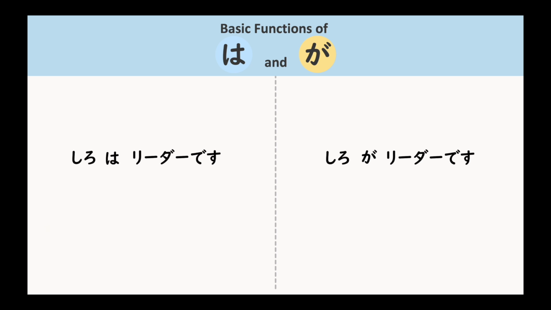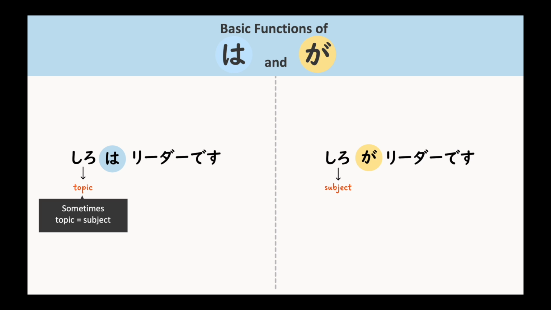The basic difference is that wa marks the topic of a sentence, while ga marks the subject. However, sometimes a subject can also be the topic of a sentence, and that's when it becomes confusing which one to use. So the general rule is that when wa marks the subject that is also the topic of a sentence, what comes after wa is more important than the subject itself. On the other hand, when ga marks the subject, the subject is the main point of the sentence. So what comes before ga is important.